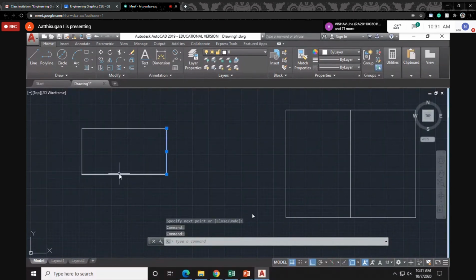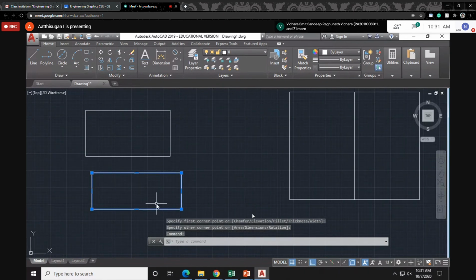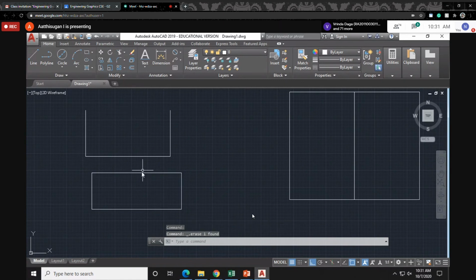Okay. Suppose I draw the same rectangle using the rectangle method. So selecting any one edge, automatically all the 4 edges are selected. Okay, but I want to delete only this line. With lines you can delete easily, but here I cannot do anything with the rectangle. So what are you going to do? Just do explode, explode.